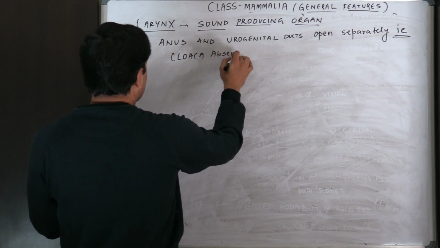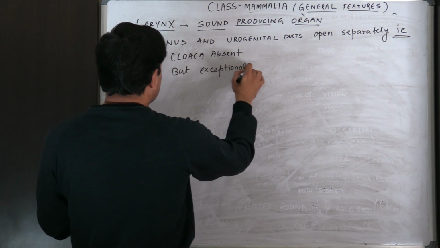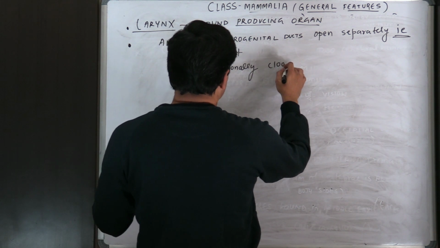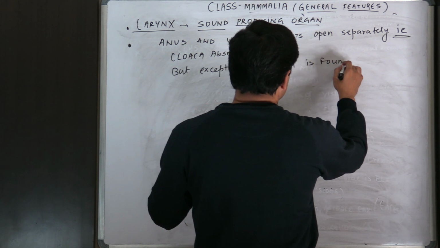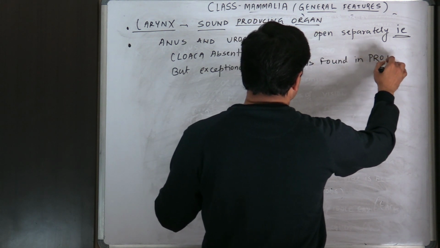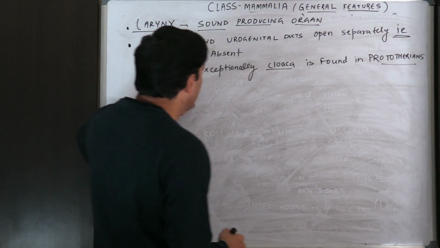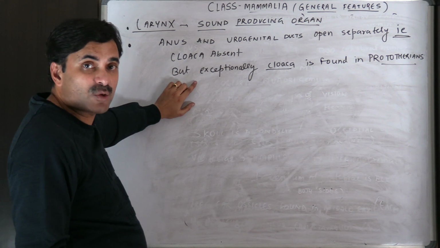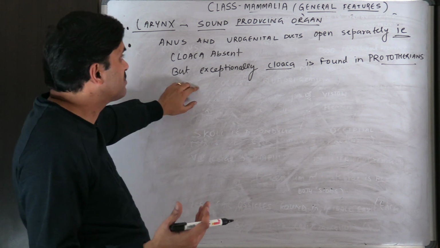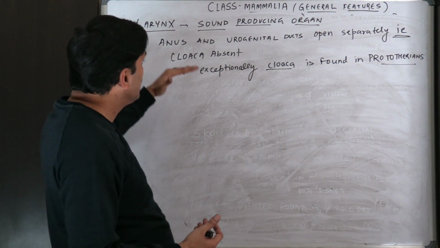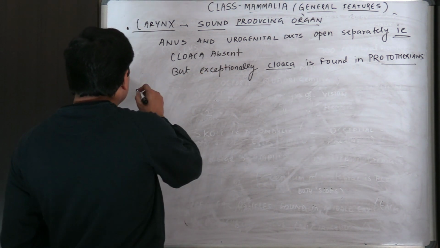Cloaca absent, but exceptionally cloaca, which is a common chamber, is found in prototherians. Actually, when the anus and the urogenital duct open outside through a common pore, then it is called the cloaca, which is a feature of prototherians. But in all advanced mammals, the anus and the urogenital duct open separately, means cloaca is absent.